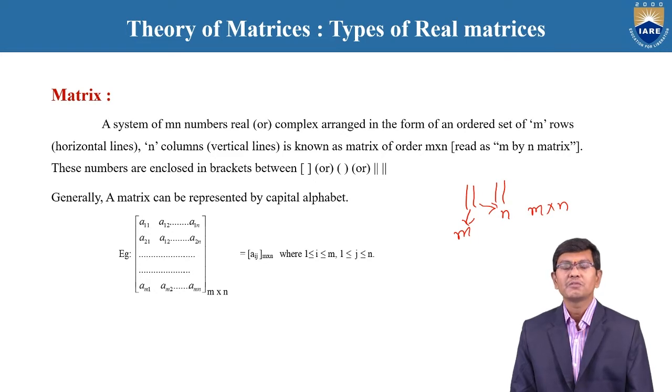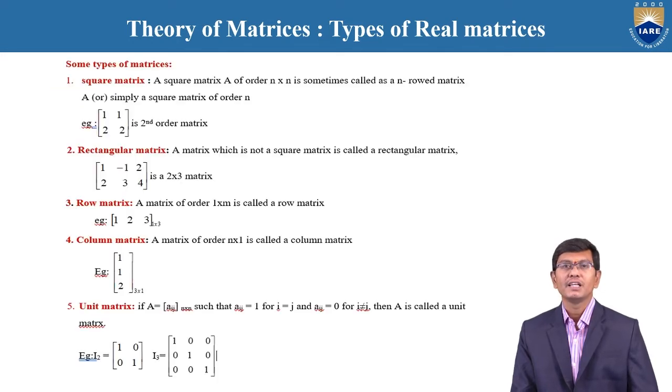Second row a21, a22 up to a2n, and similarly the m-th row, that is am1, am2 up to amn, which is equal to [aij] m by n, where i lies in between 1 less than or equal to i less than or equal to m, and again 1 less than or equal to j less than or equal to n is the condition.